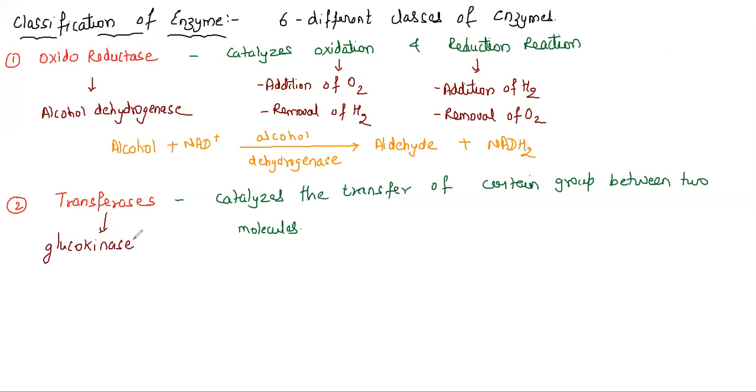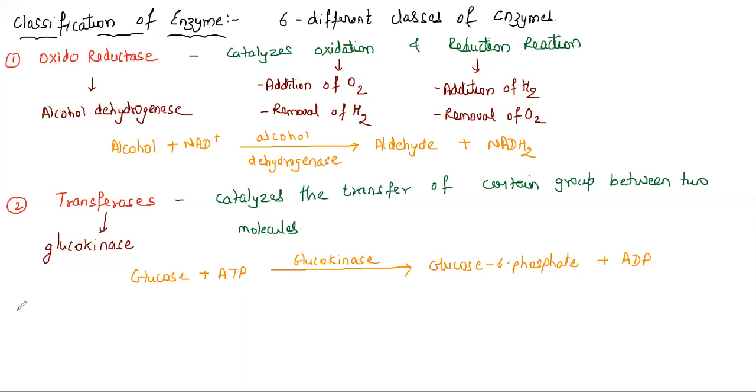glucokinase. Now what is glucose? It is nothing but glucose. So to glucose, what are we going to add? The phosphate group. I put it this way. There is a glucose. To this glucose, we are going to add ATP, that is adenosine triphosphate, and this ATP will be converted into ADP. Why? Because it becomes glucose 6-phosphate. It means on the sixth carbon of glucose there is a phosphate attached, and ATP becomes ADP. The enzyme required here will be glucokinase. You will be studying this enzyme in detail in the respiration chapter.